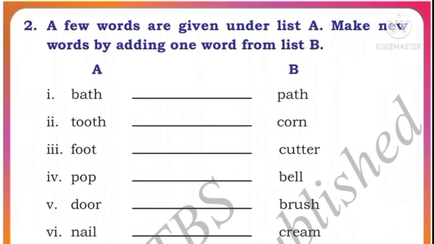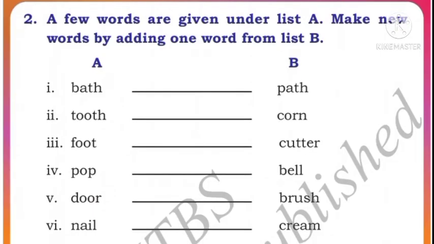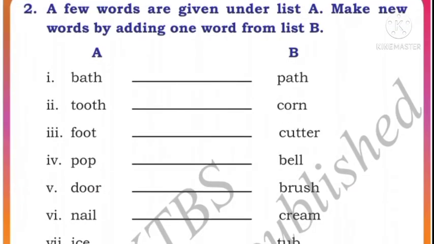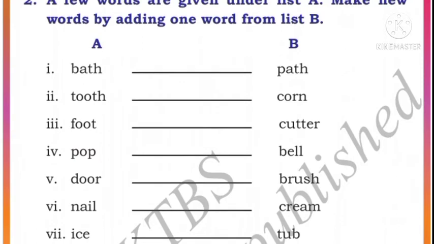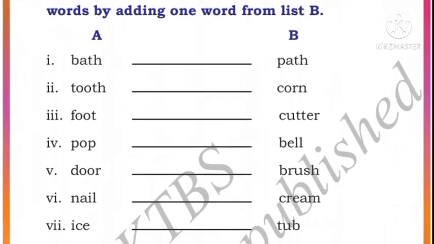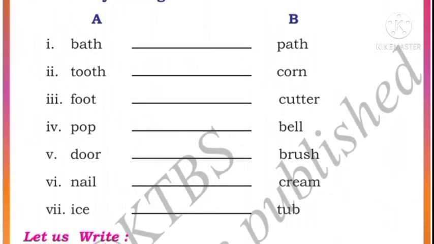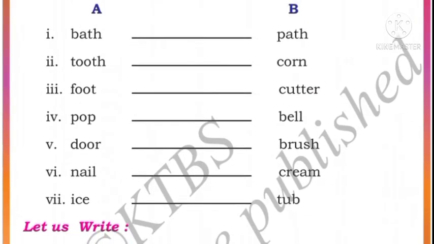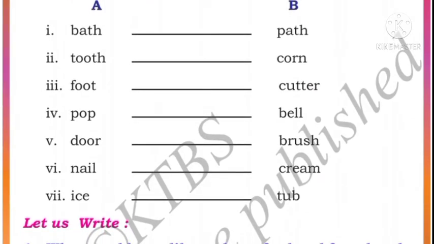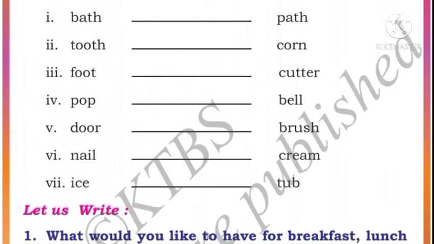Next, a few words are given under list A. Make new words by adding one word from list B. So children, when we add two words, one new word is formed, that is called a compound word. Okay, so let us match compound words.